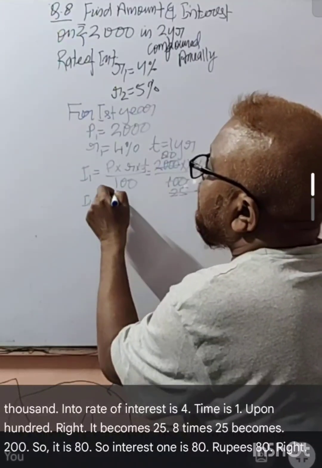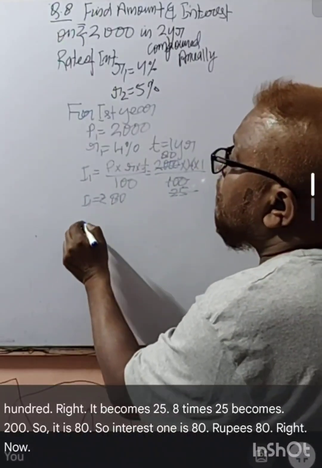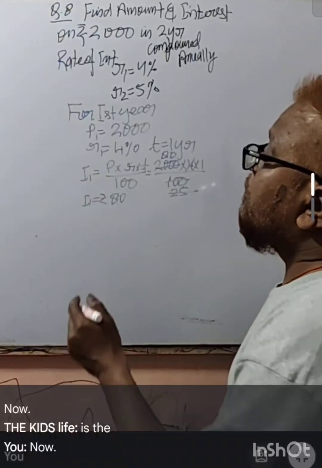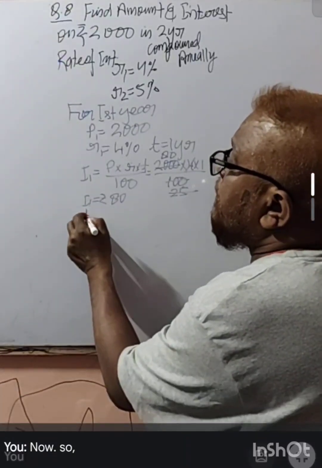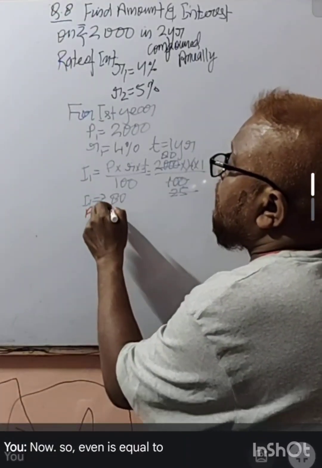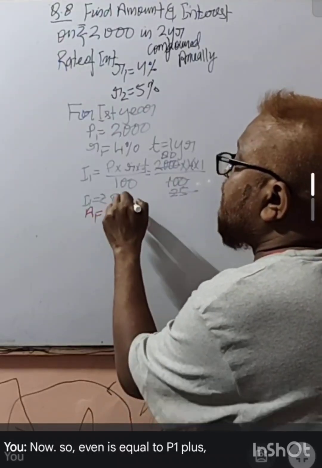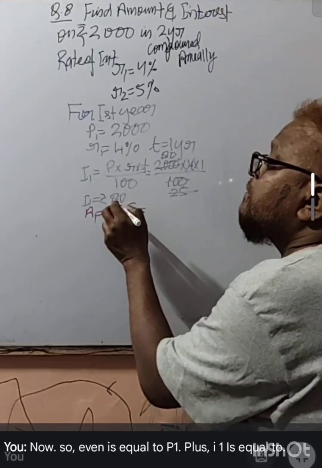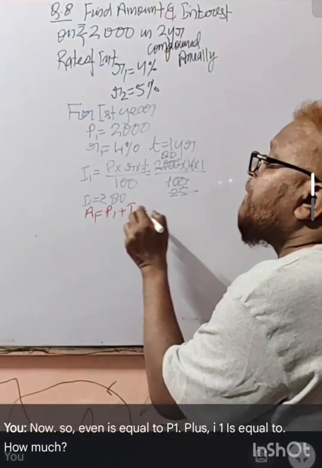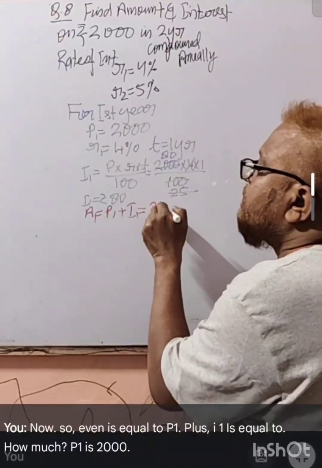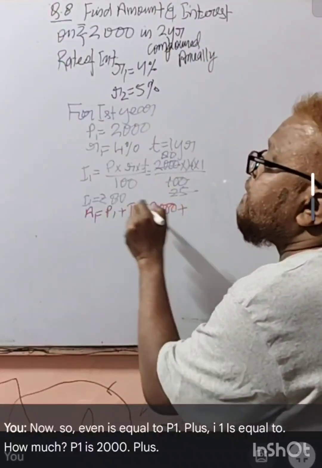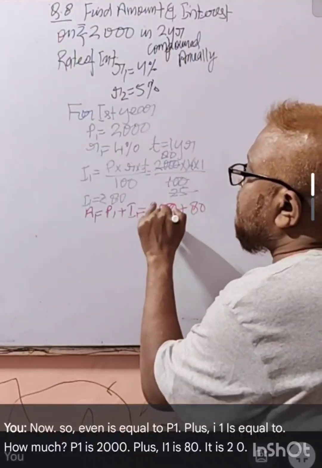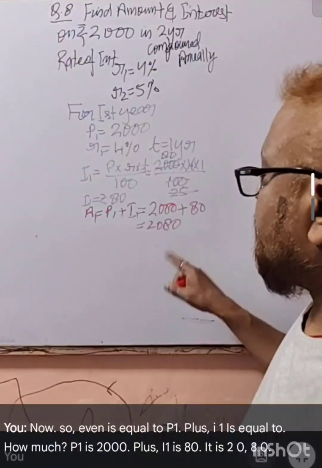Now A1 is equal to P1 plus I1, which is 2000 plus 80. It is 2080. This is A1.